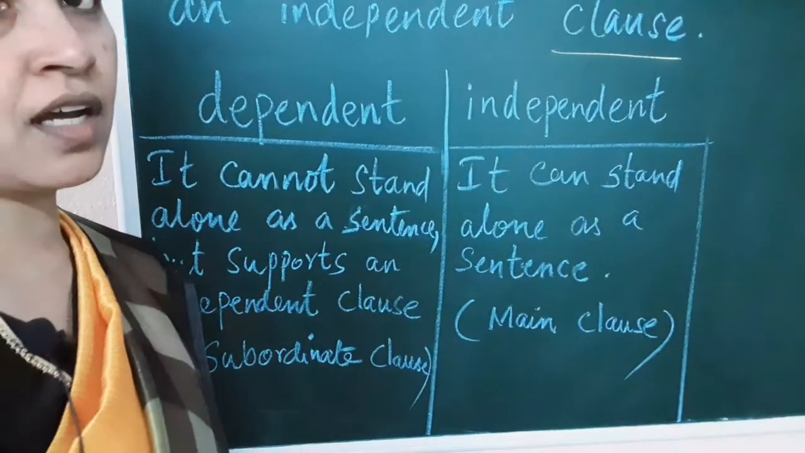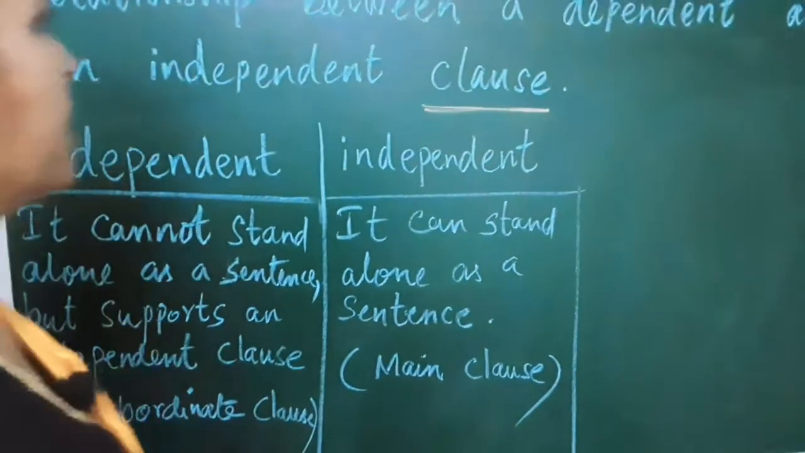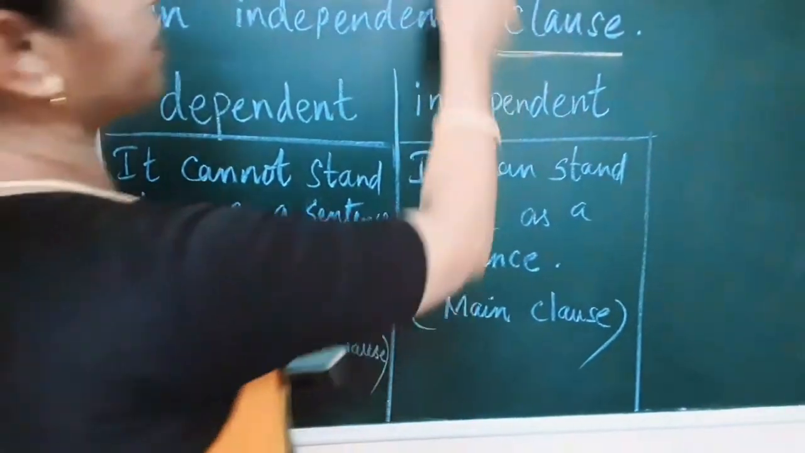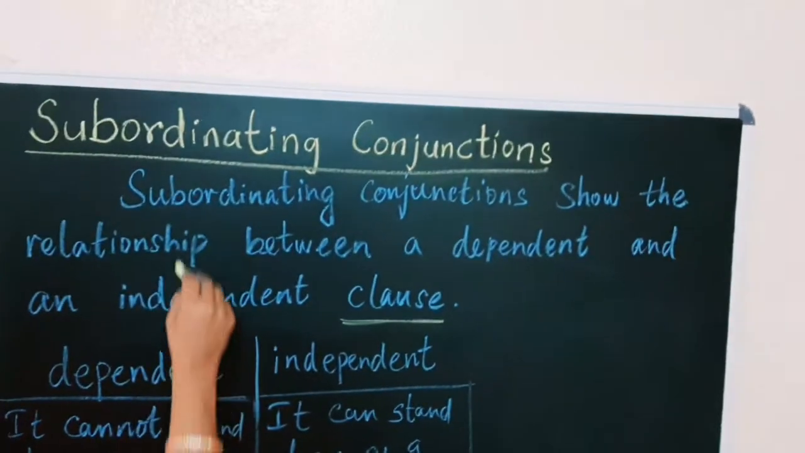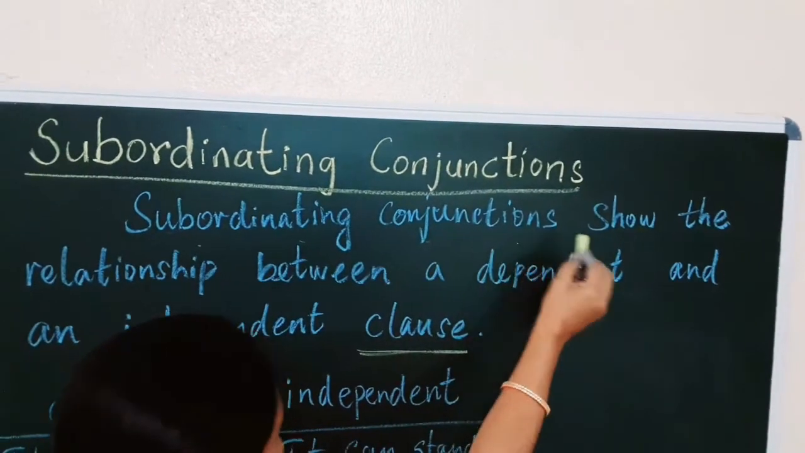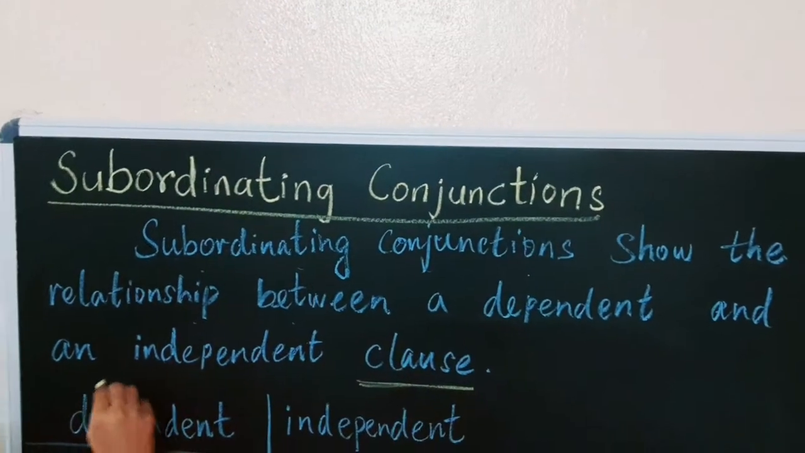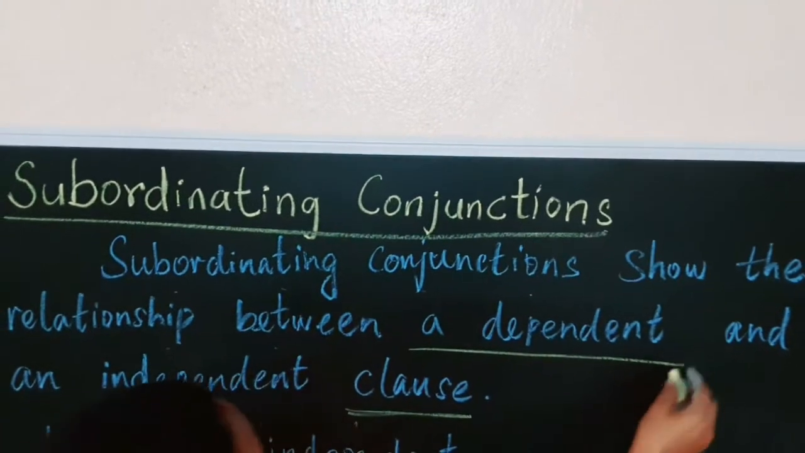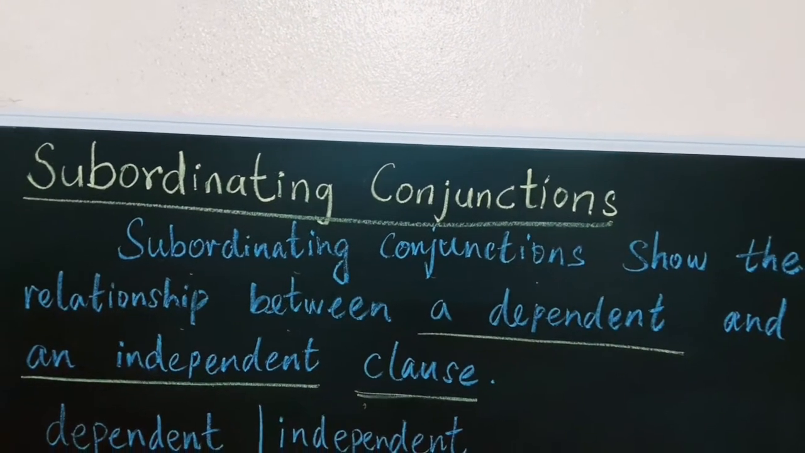Dear children, I hope you all understood what is clause. Now let us see what are the types of clause. From this sentence itself, you can make out what are the types of clause. Subordinating conjunctions show the relationship between a dependent and an independent clause. So there are two types, a dependent and an independent.